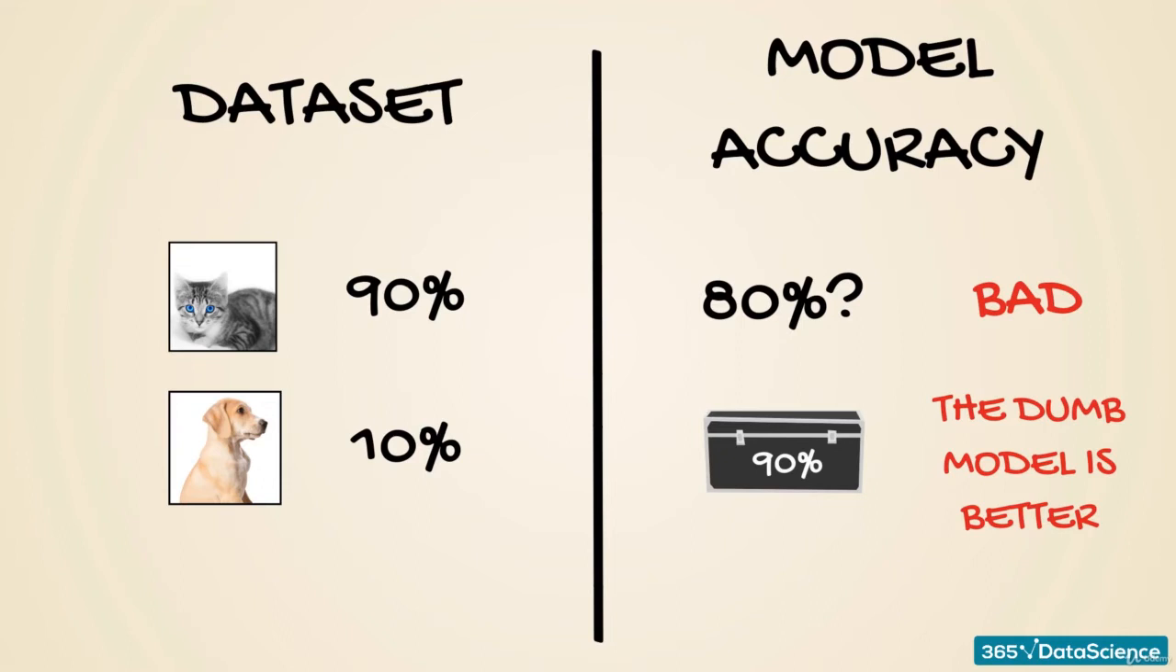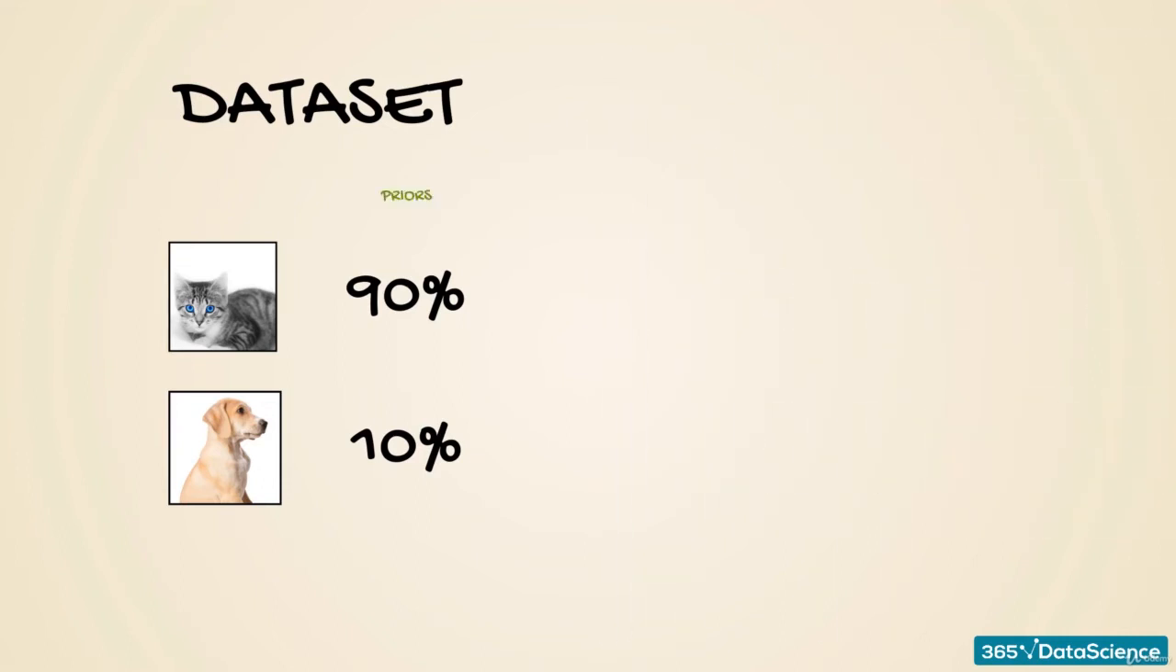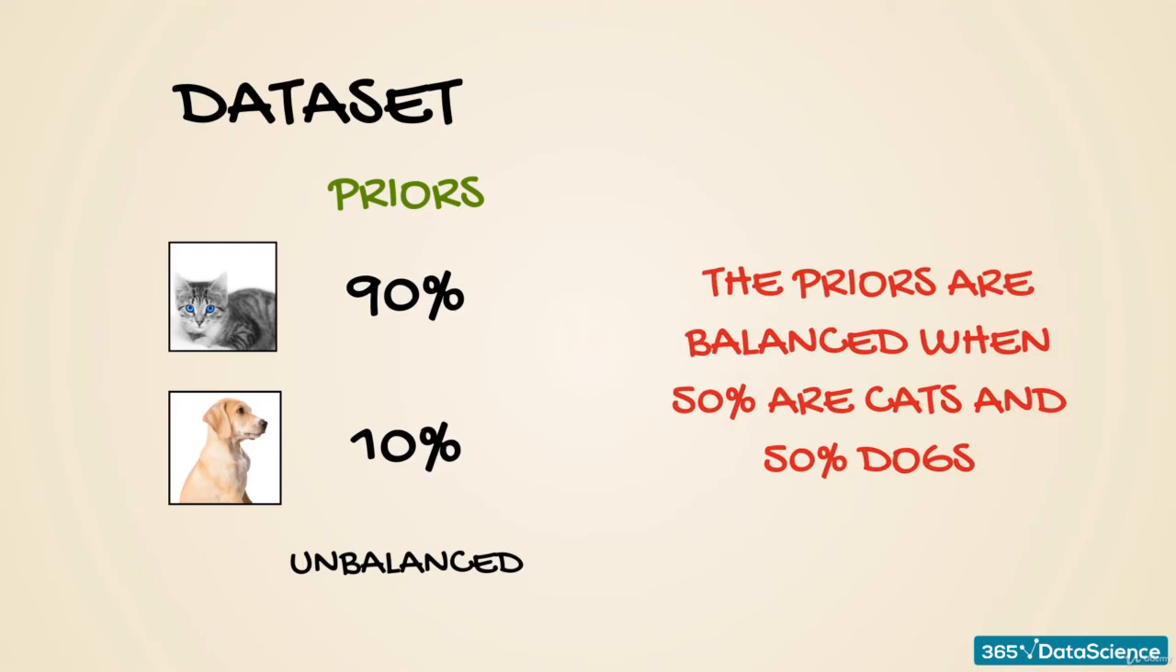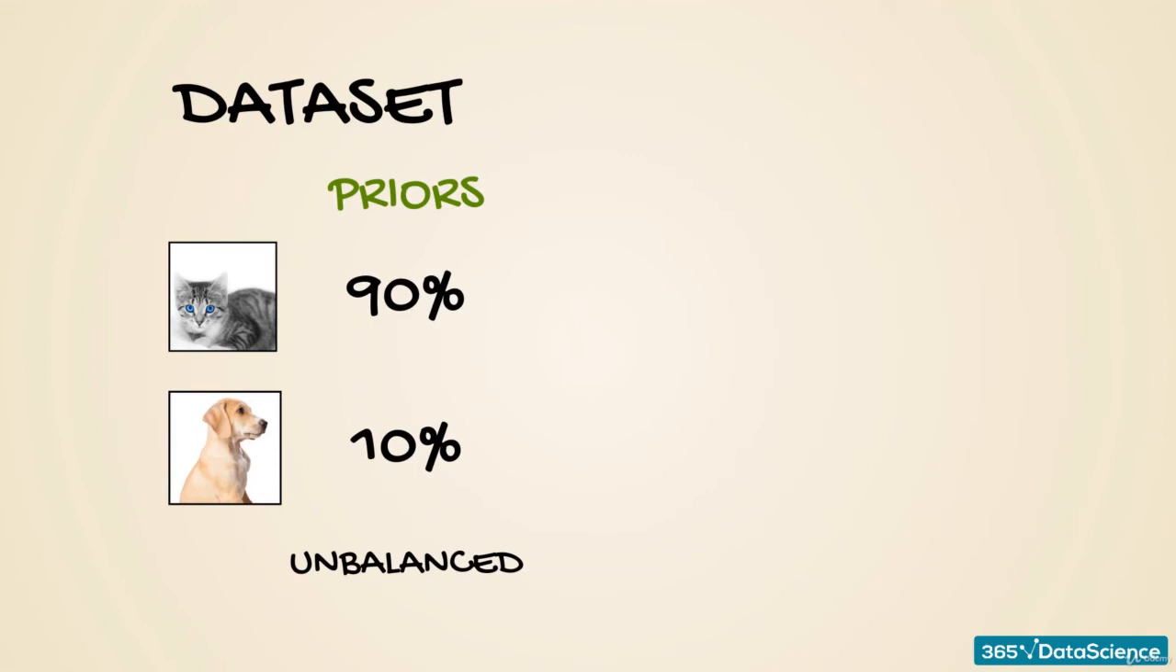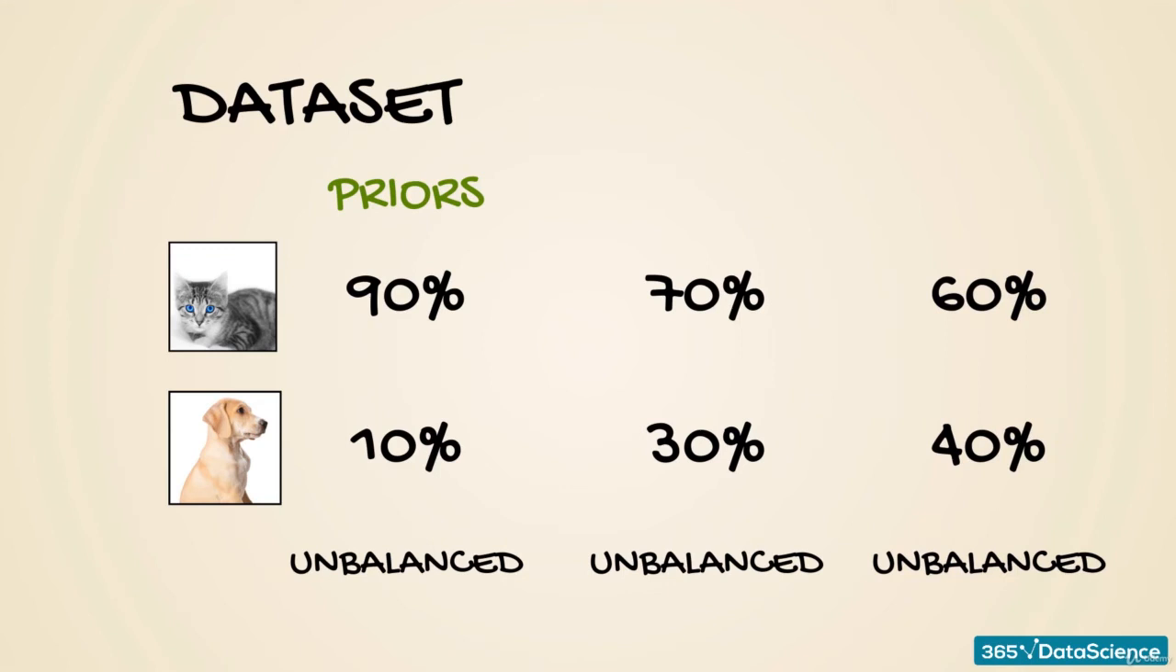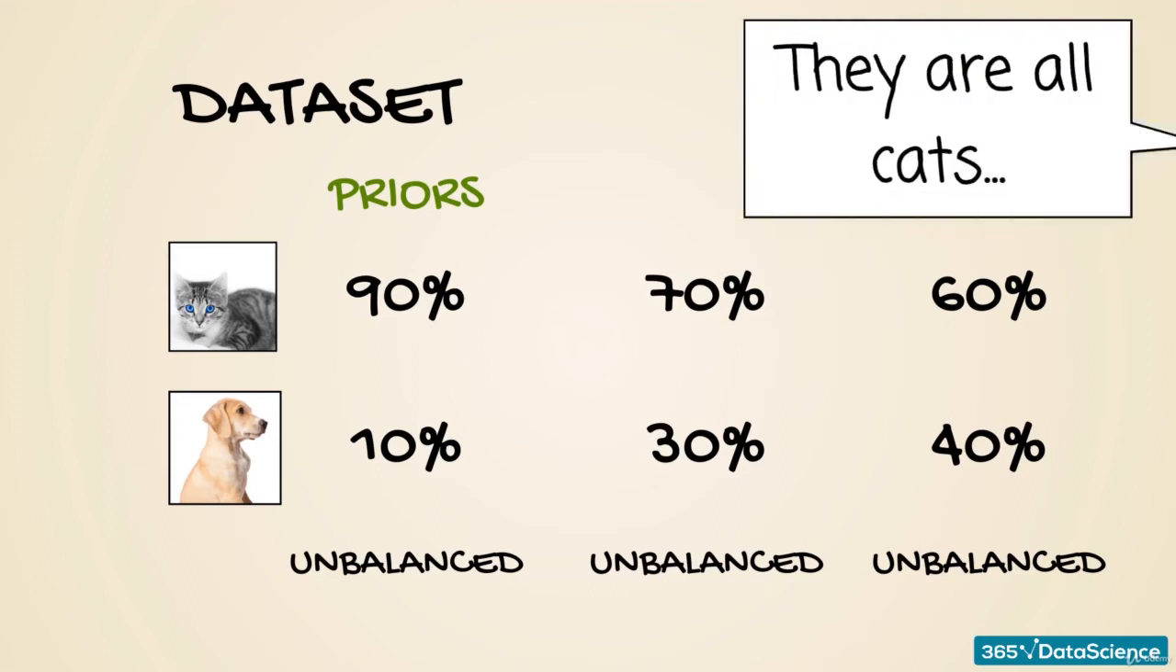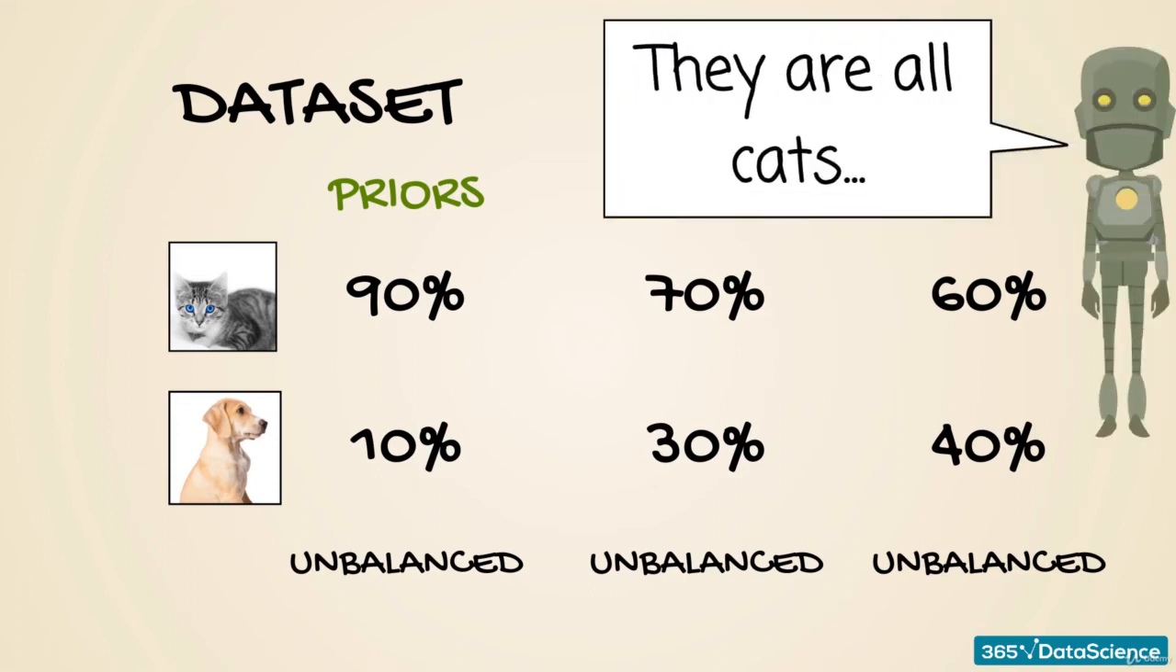We refer to the initial probability of picking a photo of some class as a prior. The priors are 0.9 for cats and 0.1 for dogs. The priors are balanced when 50% of the photos are cats and 50% are dogs, or 0.5 and 0.5. Examples of unbalanced priors are 0.9 and 0.1, 0.7 and 0.3, 0.6 and 0.4, and so on. Each pair is prone to the issue discussed a minute ago. A machine learning algorithm may quickly learn that one class is much more common than the other, and decide always to output the value with the higher prior.